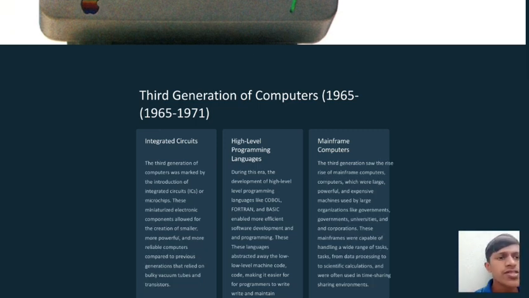Mainframe computers. The third generation saw the rise of mainframe computers, which were large, powerful, and expensive machines used by large organizations like governments, universities, and corporations. These mainframes were capable of handling a wide range of tasks, from data processing to scientific calculation, and were often used in time-sharing environments.